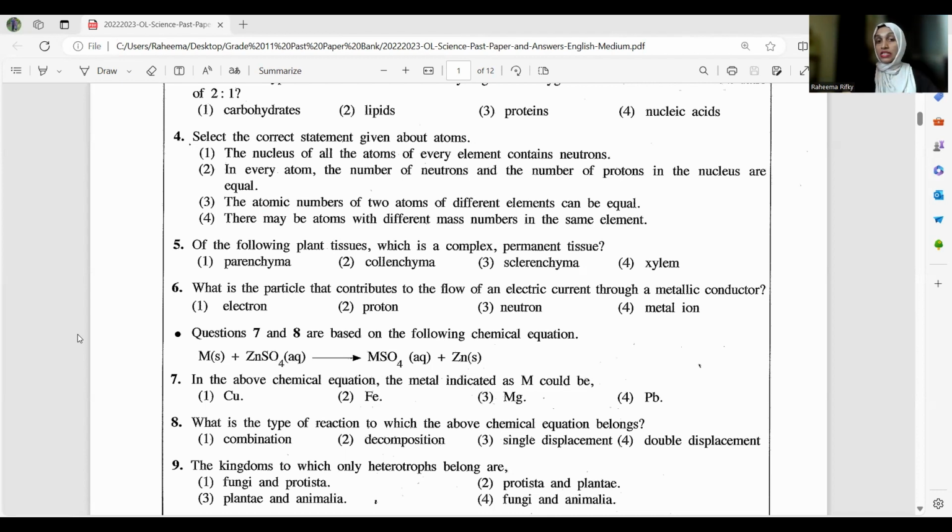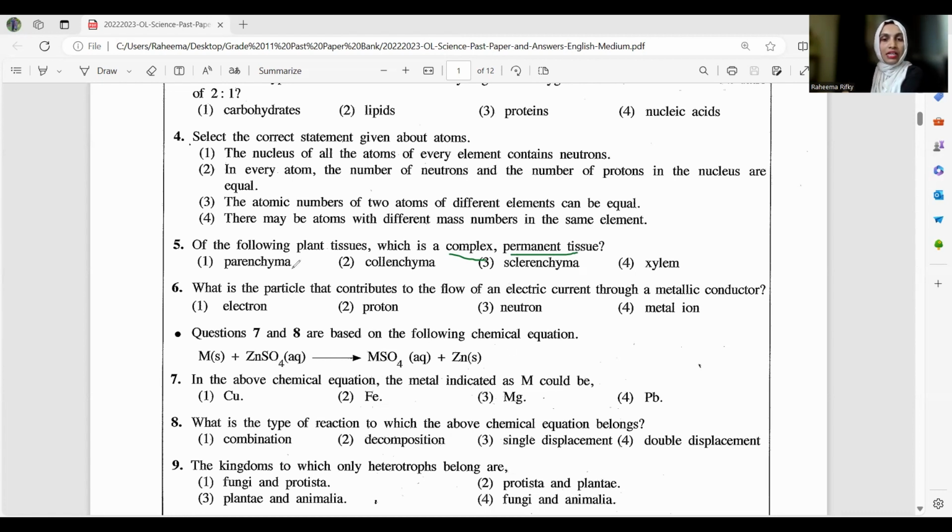First I come to the simple permanent tissue. Simple permanent tissues are parenchyma, collenchyma, and sclerenchyma. Those are the 3 examples. And when it comes to complex permanent tissue, we have 2: xylem and phloem. Our question asks for a complex permanent tissue, so for all the permanent tissues, we have to check whether they are complex or simple.